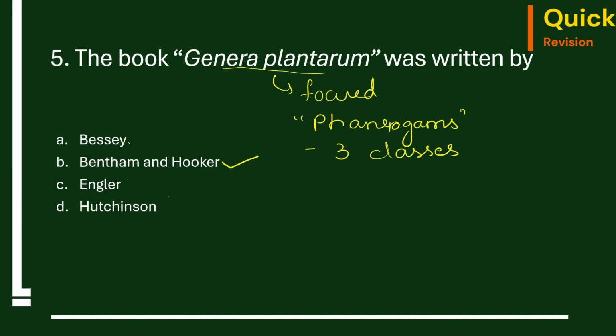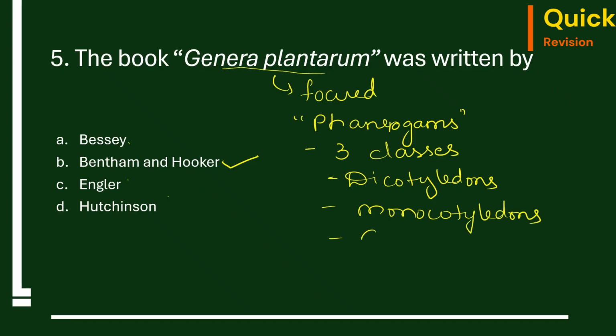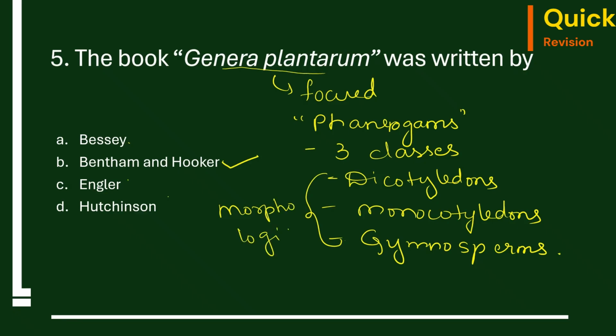That is dicotyledons, monocotyledons, and then the gymnosperms. This is basically again based on morphological characters only, observable characters.